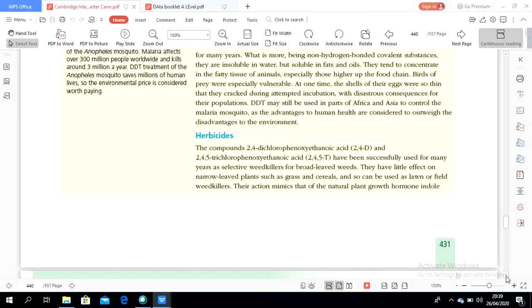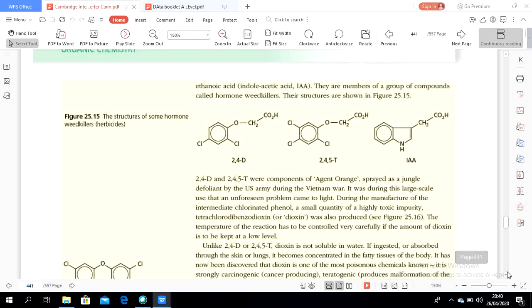They have little effect on narrow-leaved plants such as grass and cereals, so can be used as lawn or field weed killers. The action is similar to indole ethanoic acid.